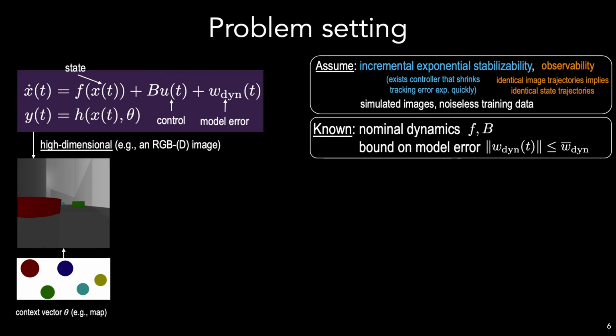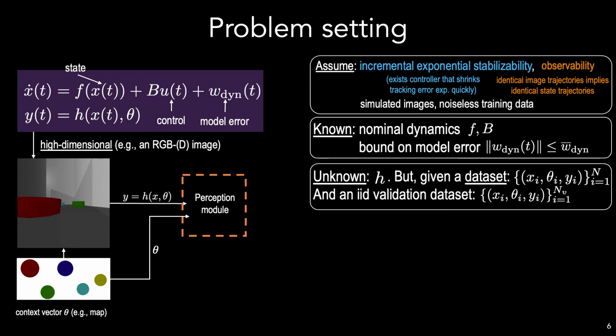We assume that we know the nominal dynamics, that is, we know f and b, as well as an upper bound on the model error w bar. Critically, however, we do not know the perception map h. We are, however, given a dataset of x, theta, and corresponding y's to train a perception module, as well as an IID validation set collected nearby this training set.